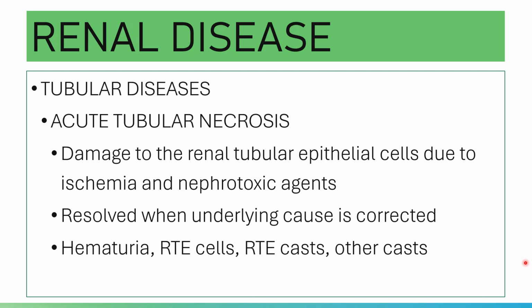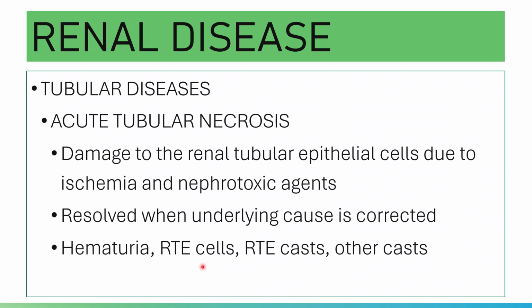Yes, and so in the laboratory, you have hematuria, renal tubular epithelial cells in the urine, RTE casts, and other casts accordingly. Of course, these will be corrected or will disappear.